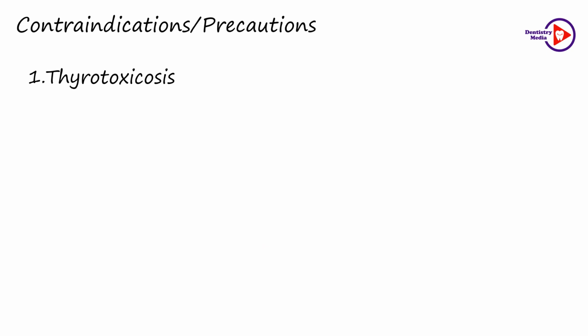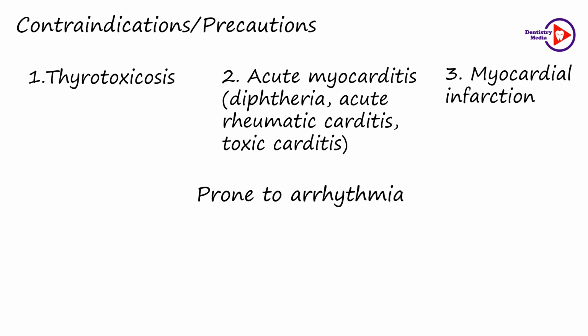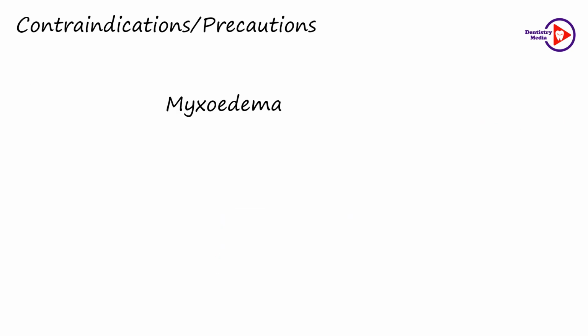Patients with conditions like thyrotoxicosis, acute myocarditis and myocardial infarction along with digitalis are more prone to arrhythmias. Only in cases of myocardial infarction associated with heart failure and atrial fibrillation, cardiac glycosides are indicated. In myxedema, the elimination of digoxin is slow, therefore there are chances of cumulative toxicity.